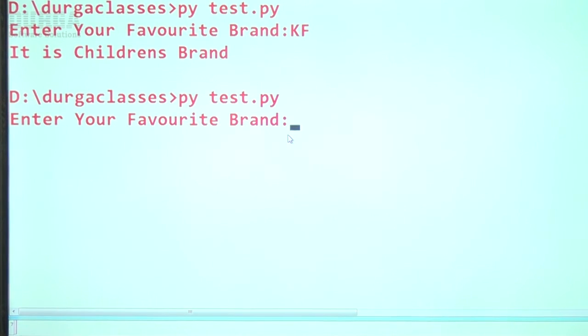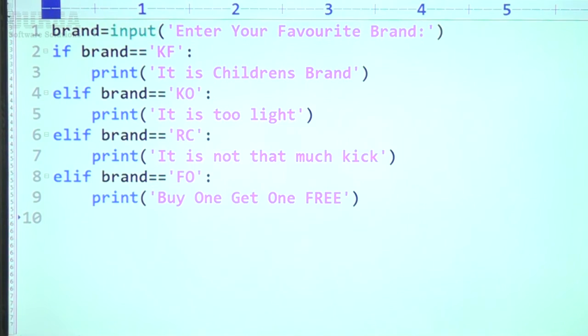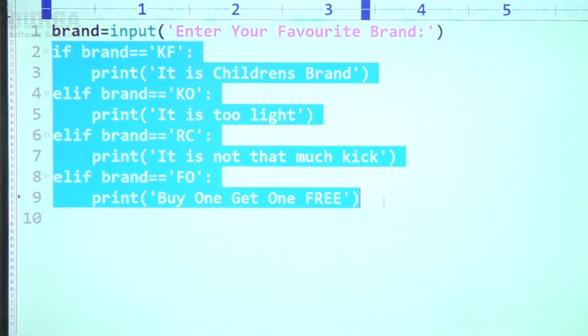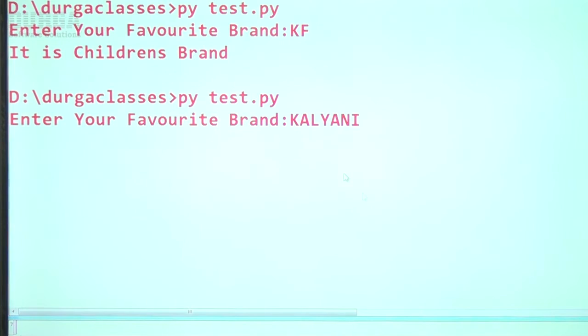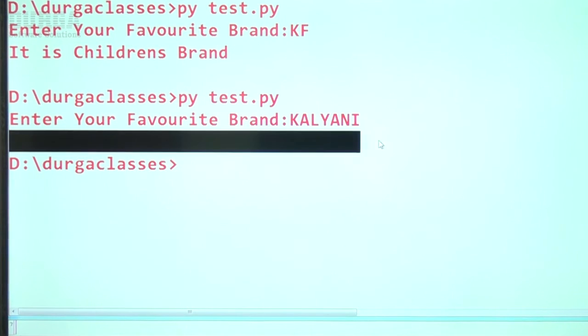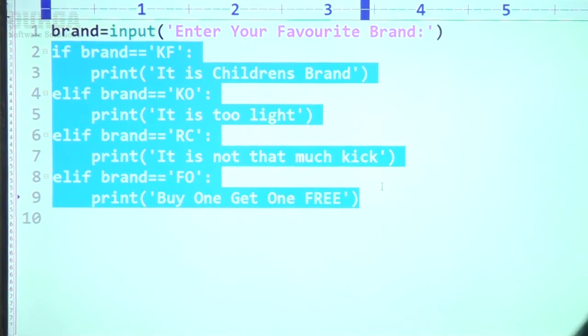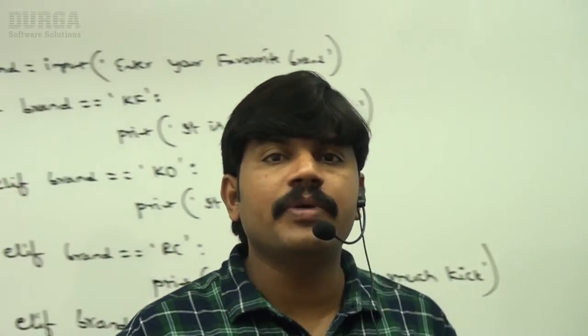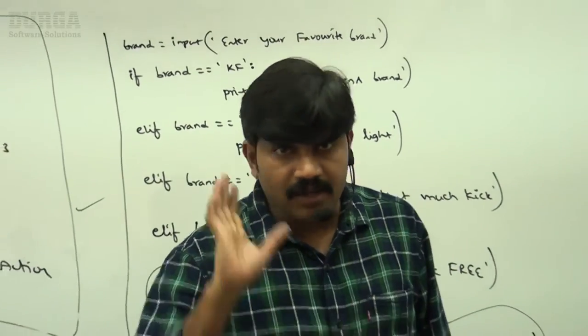Enter your favorite brand: Kalyani. So it is not KF, not KO, not RC, not FO, and else is not there. That's why what output are we going to get, sir? Nothing. Empty output by default. So is the else part mandatory or optional? Believe me, else is always optional, right?